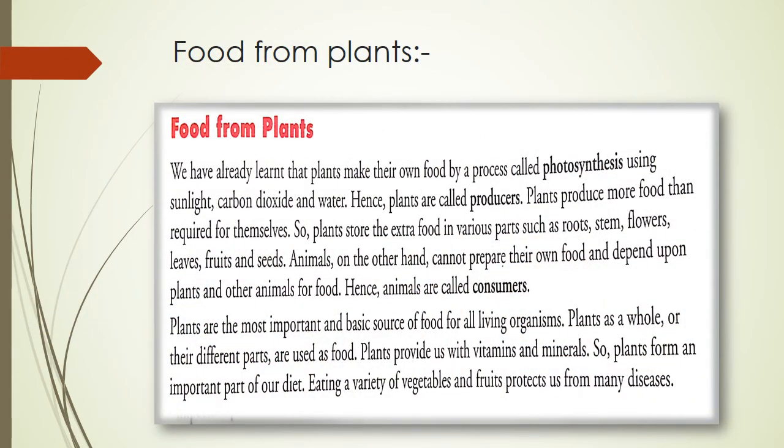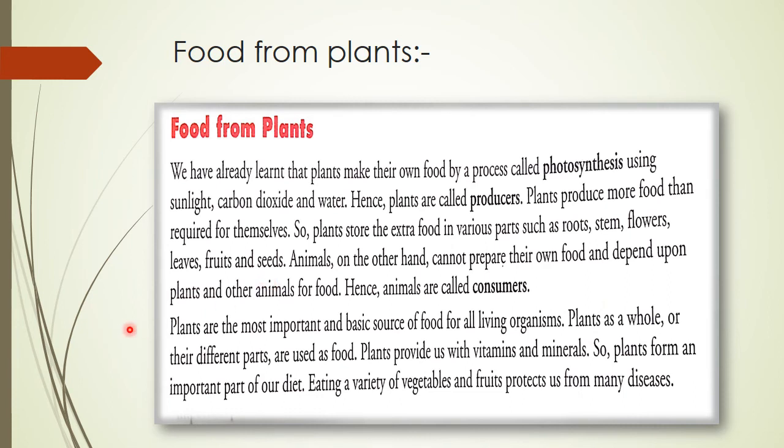So children, now again let's see what is there in your textbook. Turn your page to 13. So, food from plants. We have already learned that plants make their own food by a process called photosynthesis using sunlight, carbon dioxide and water. Hence, plants are called producers. Plants produce more food than required for themselves. So, plants store the extra food in various parts such as roots, stem, flowers, leaves, fruits and seeds.